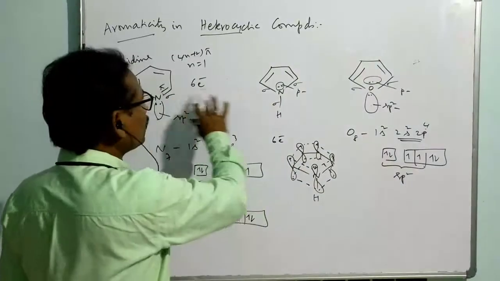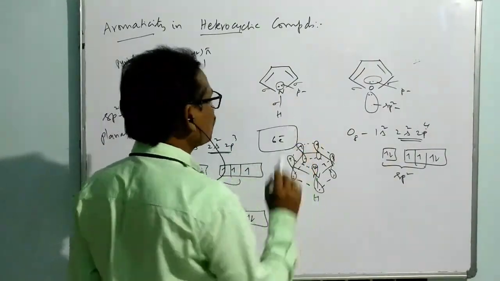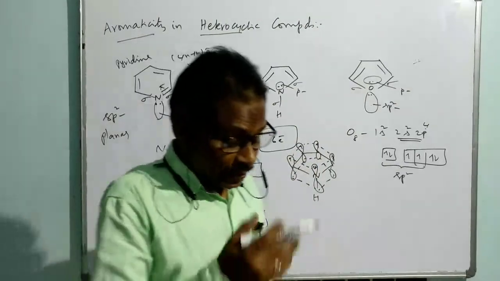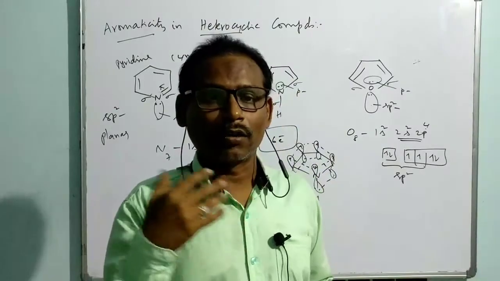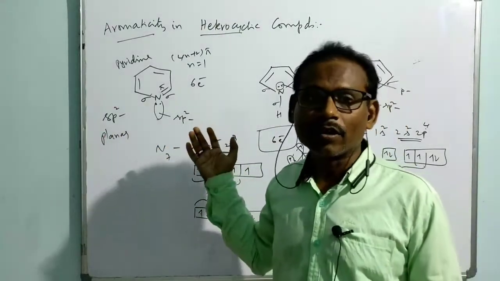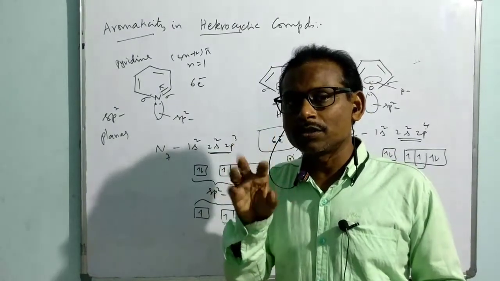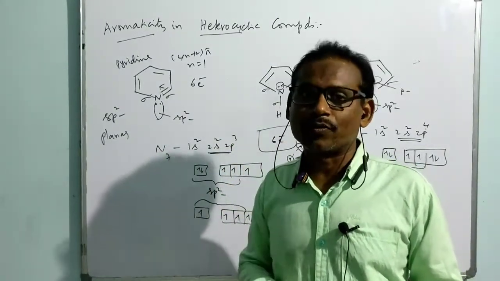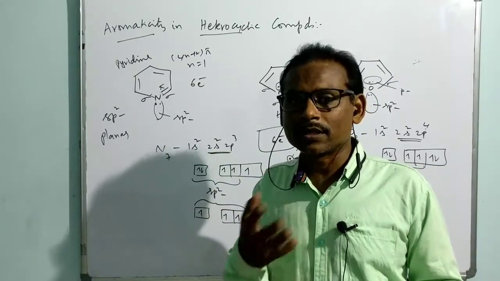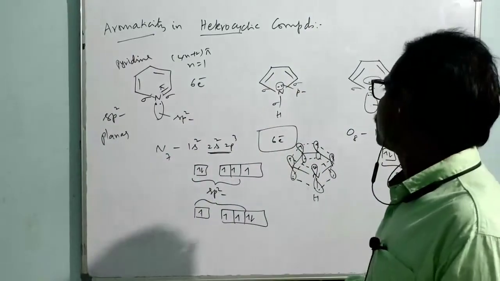So we can say all these species have what electron configuration? 6 electron configuration. Sorry, 6 electron conjugation. They all take part in a conjugation and are planar because each and every atom of the cycle has sp2 hybridization, and there is a conjugation with 6 electrons. That means they follow Huckel's rule, the 4n plus 2 pi rule, a 6 electron conjugation similar to benzene. So all are aromatic compounds.